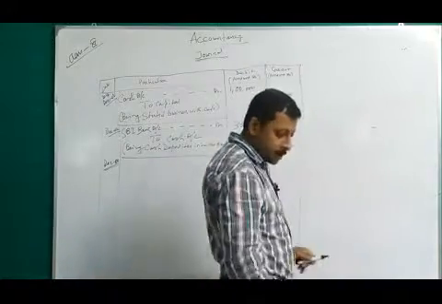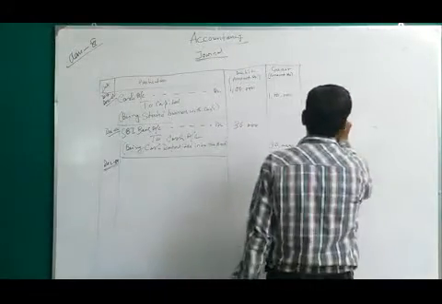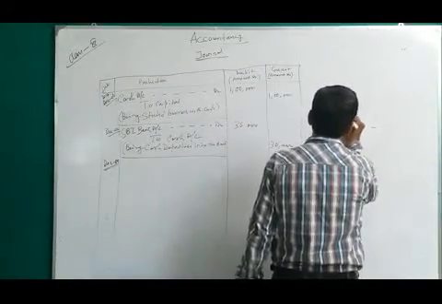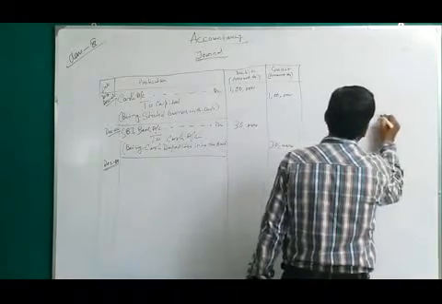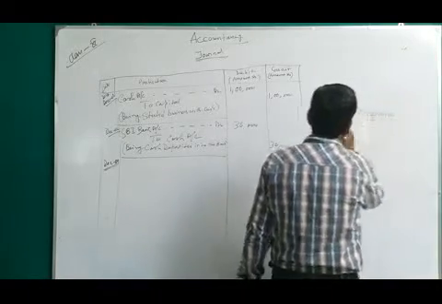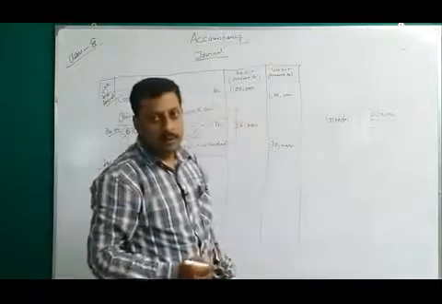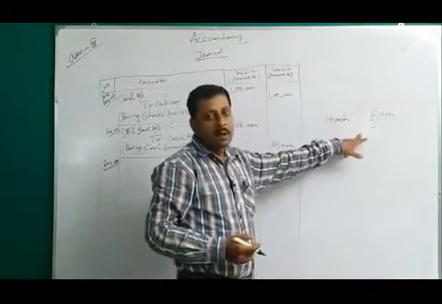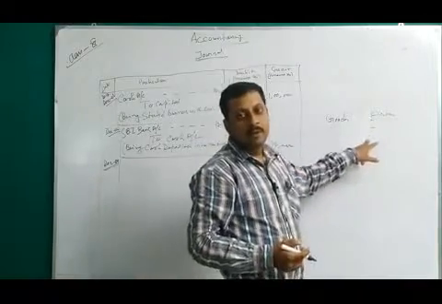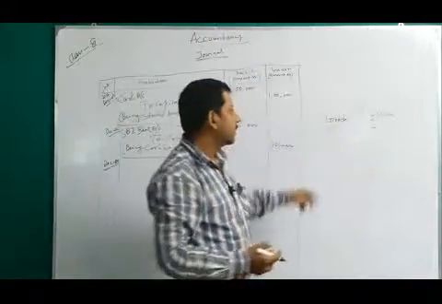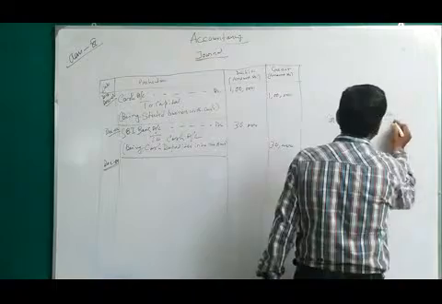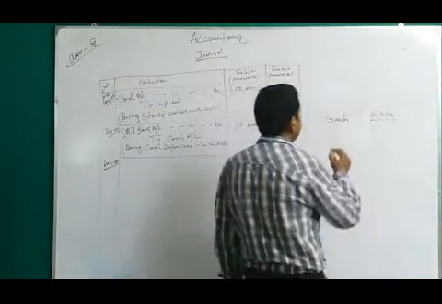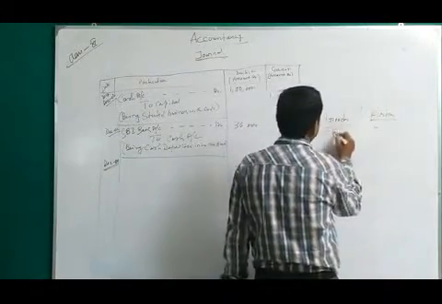Here are two aspects: one is purchase of goods and one is Asu. Now see, there is no cash or bank involved, so this is actually a credit transaction. When you keep a name and no cash or bank, the transaction is a credit transaction. Asu is a person from whom we are purchasing the goods. So goods is a real account, an asset.